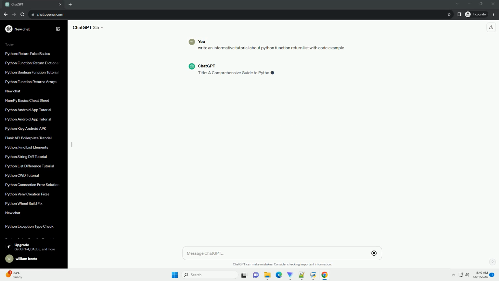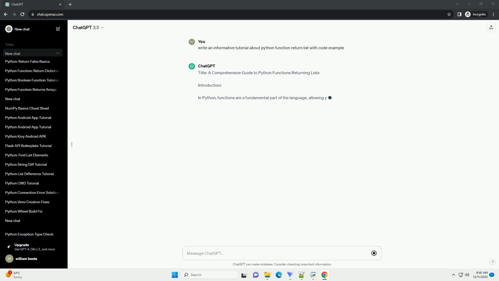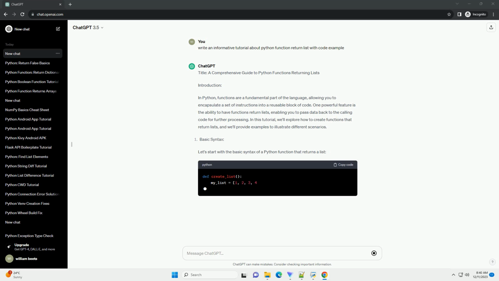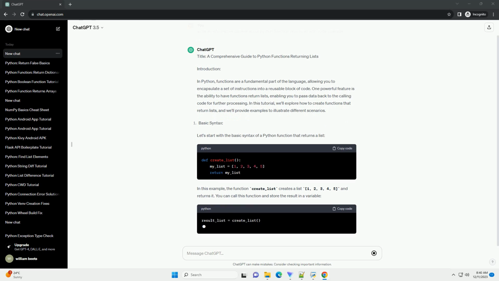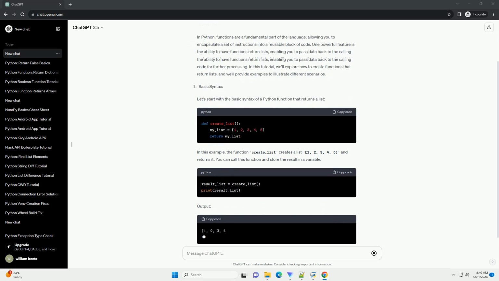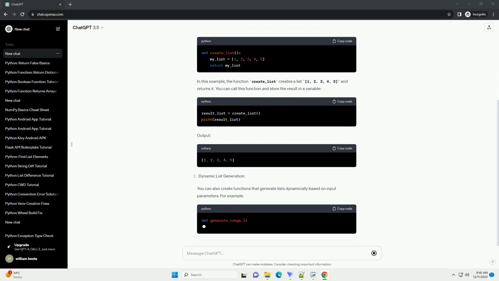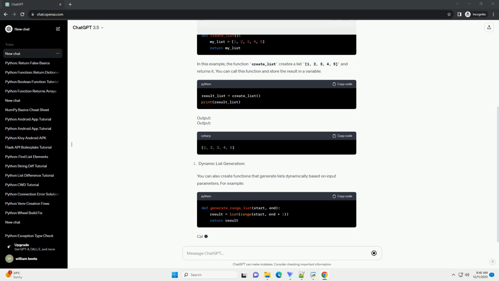Title: A Comprehensive Guide to Python Functions Returning Lists. Introduction. In Python, functions are a fundamental part of the language, allowing you to encapsulate a set of instructions into a reusable block of code. One powerful feature is the ability to have functions return lists, enabling you to pass data back to the calling code for further processing. In this tutorial, we'll explore how to create functions that return lists, and we'll provide examples